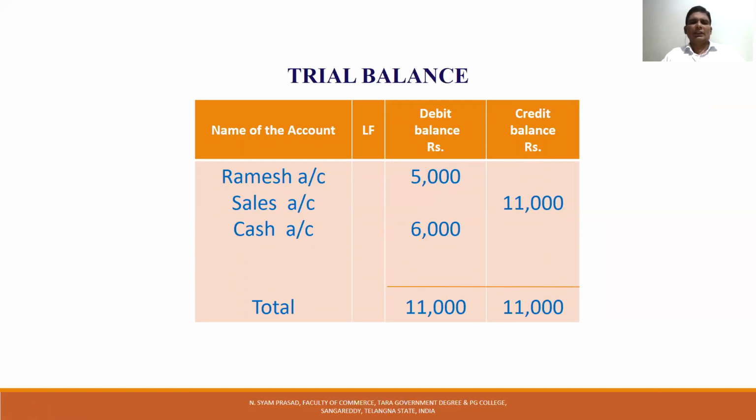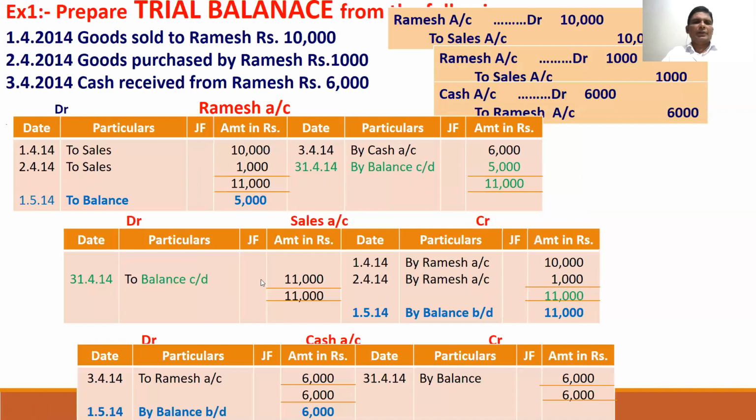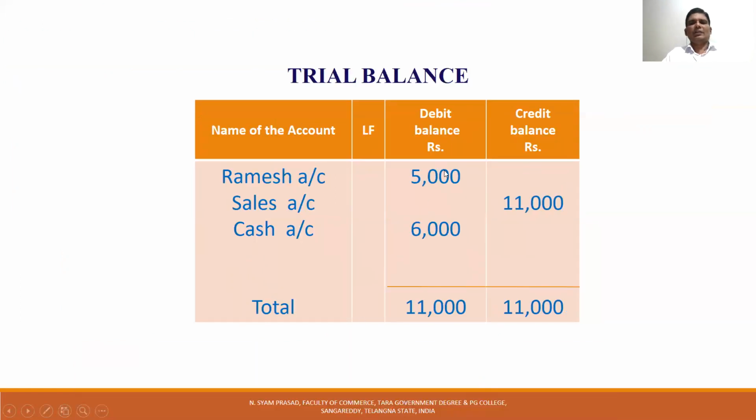So once again, you see the Ramesh account debit balance 5,000, cash account debit balance 6,000, 5 plus 6 is 11, and the sales account credit balance 11,000. That you have to understand. The trial balance is agreed. That's all for this small problem.